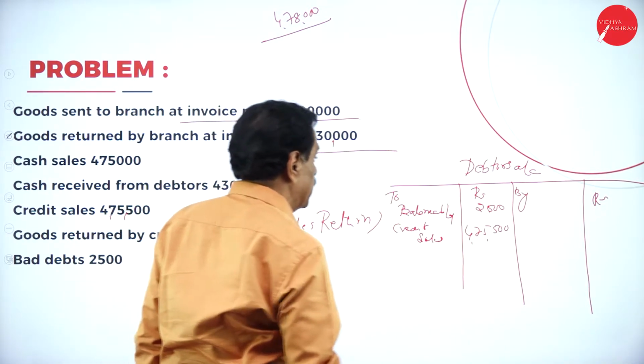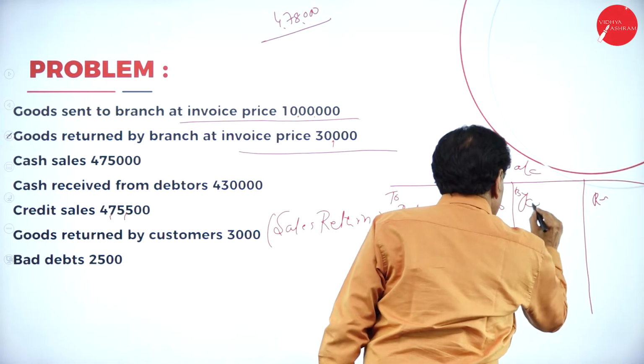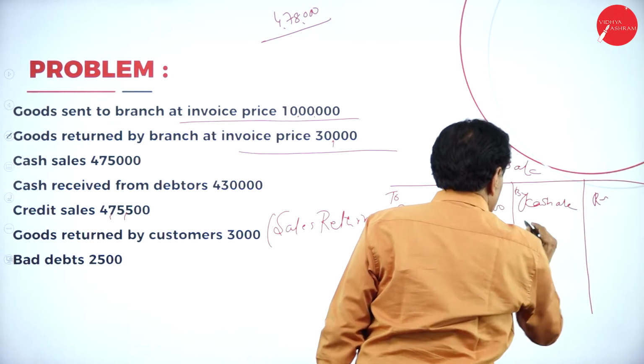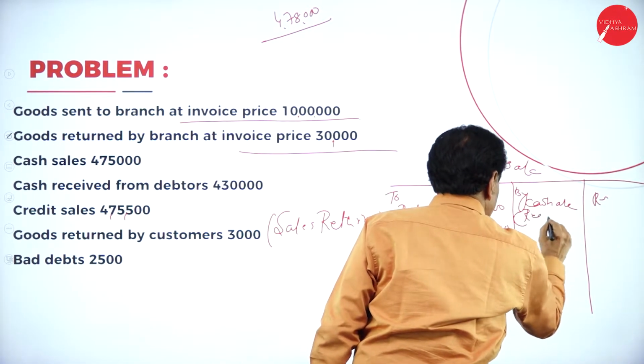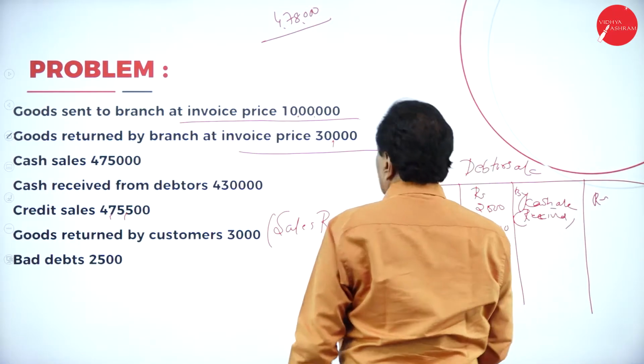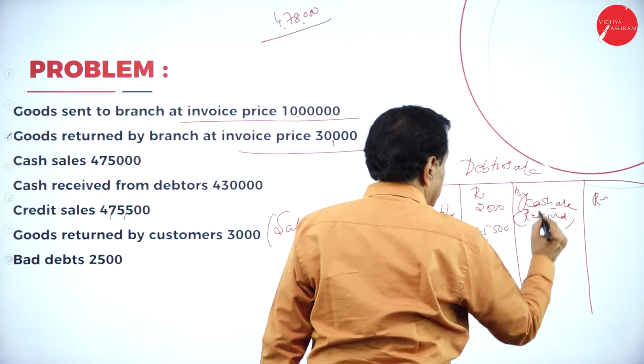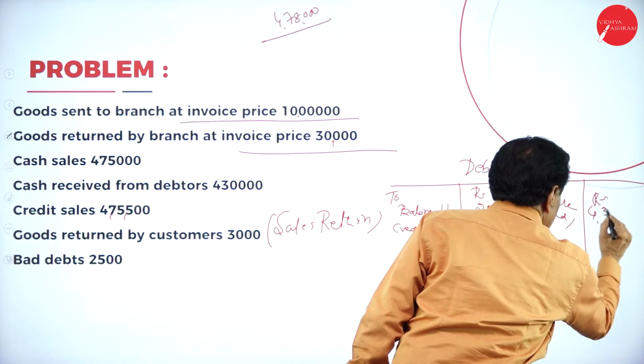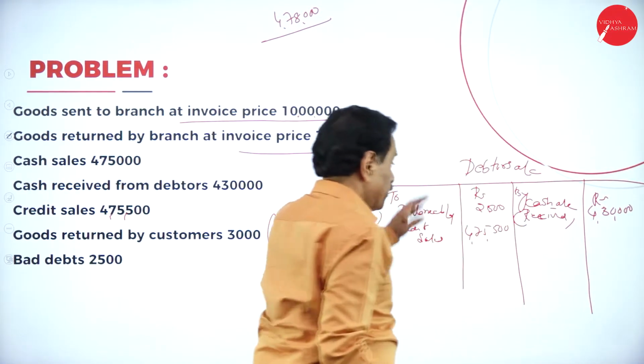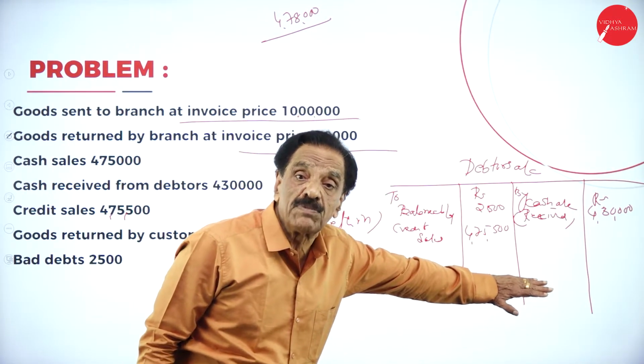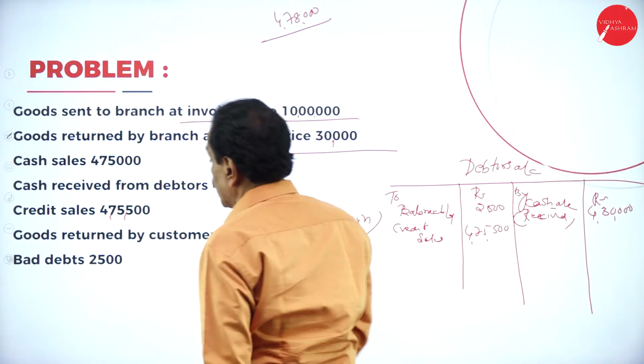4,30,000 received by cash account. Out of the debtor amount, we received 4,30,000.